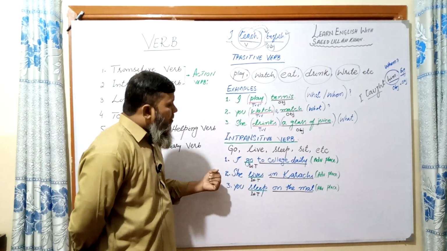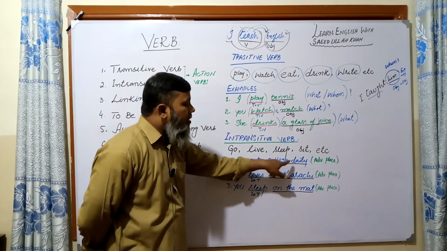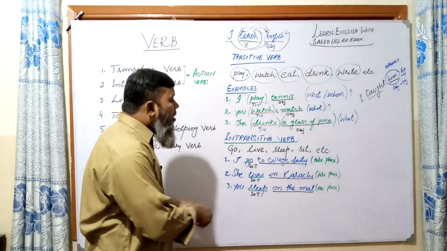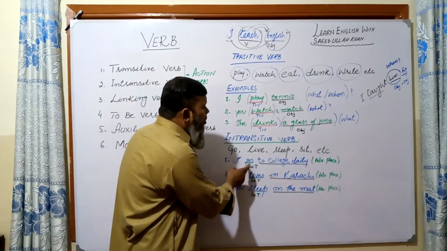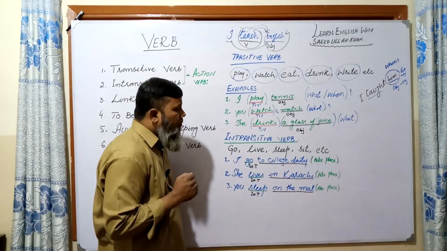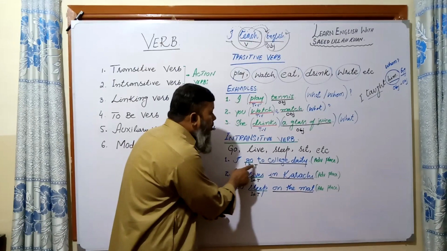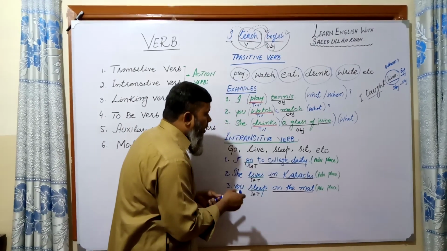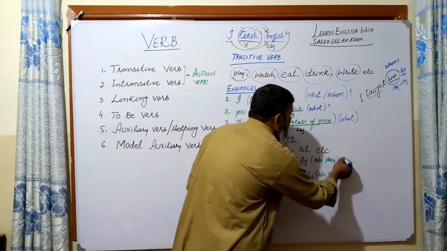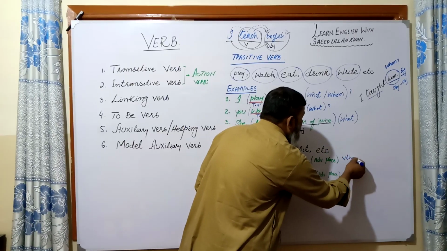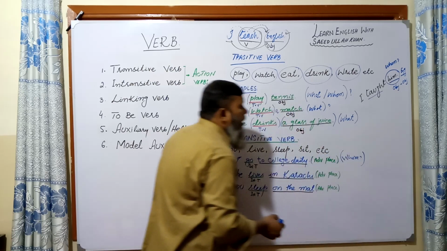Look at the example. I go to college daily. It means मैं रोजाना college जाता हूँ. Now look here. I go to college daily. Where do you go daily?